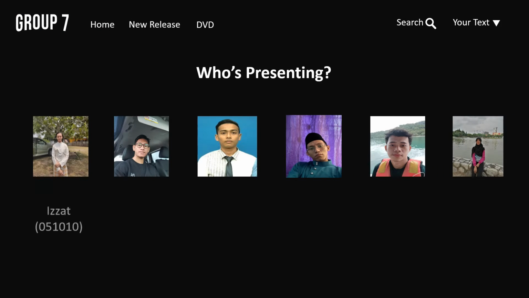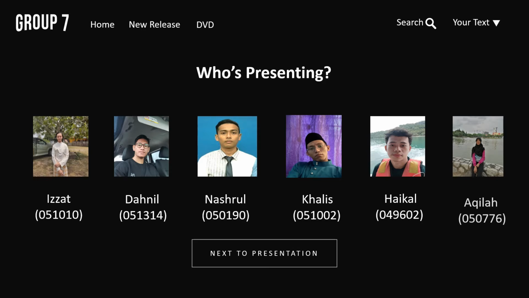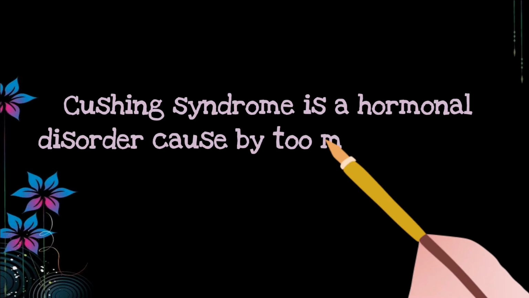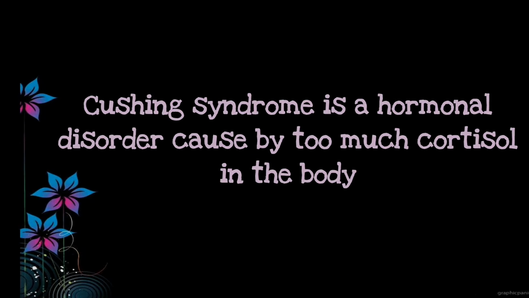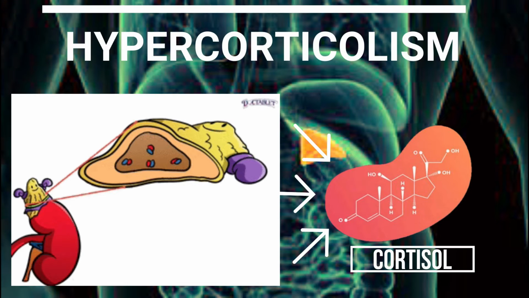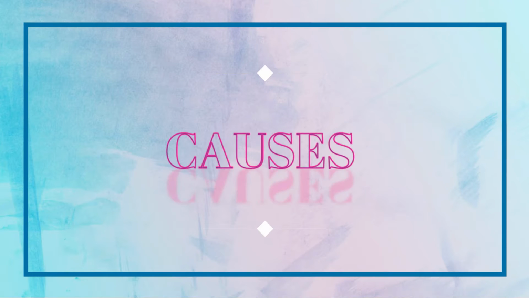Our group will present about histopathology of Cushing syndrome. Basically, Cushing syndrome is a hormonal disorder caused by too much hormone cortisol in the body. Cortisol is a steroid hormone which is produced in the adrenal gland. Cushing syndrome is also known as hypercortisolism. There are many causes of Cushing syndrome.